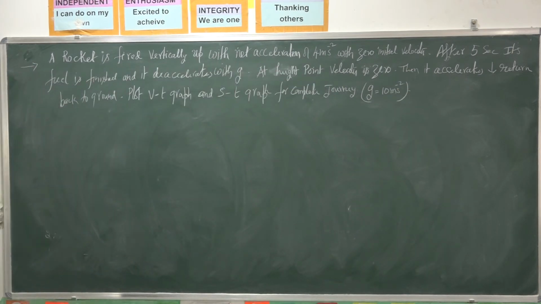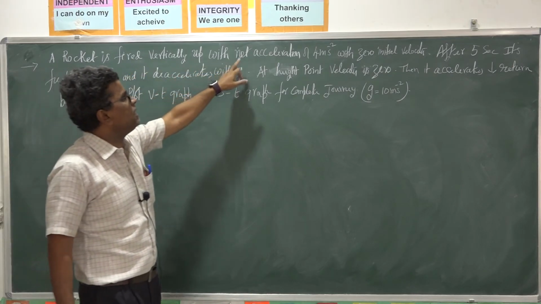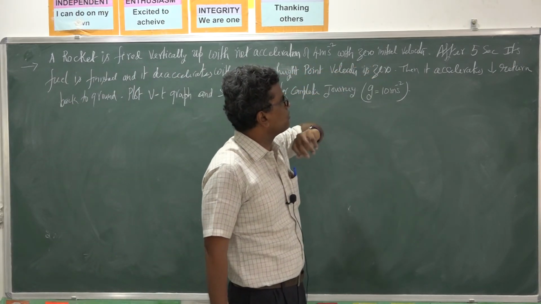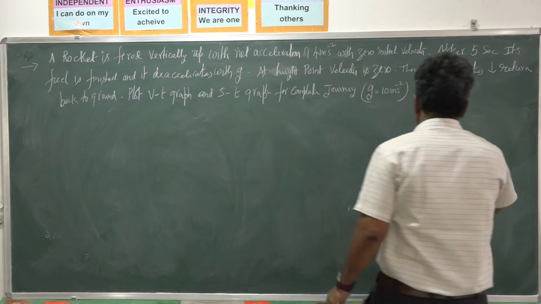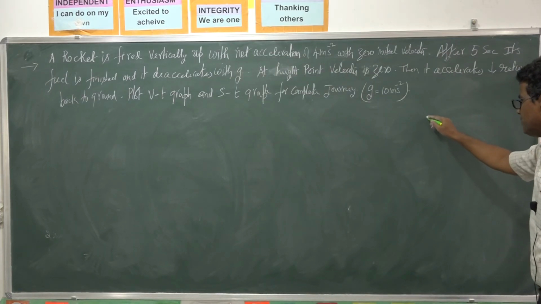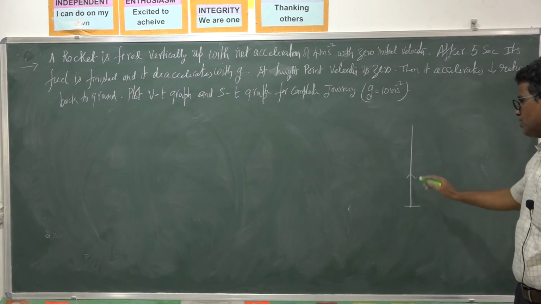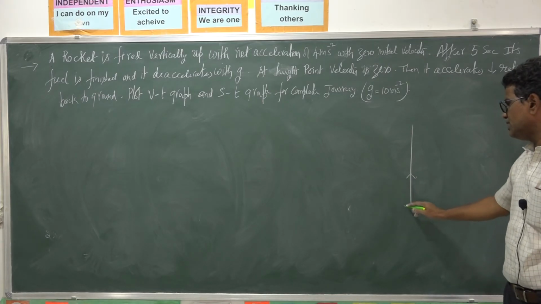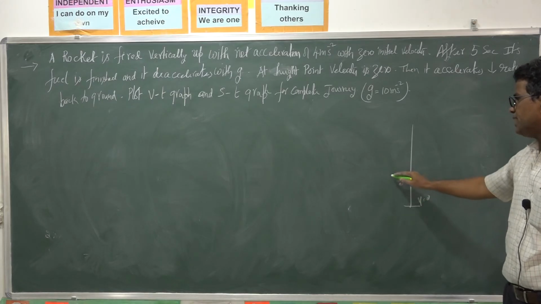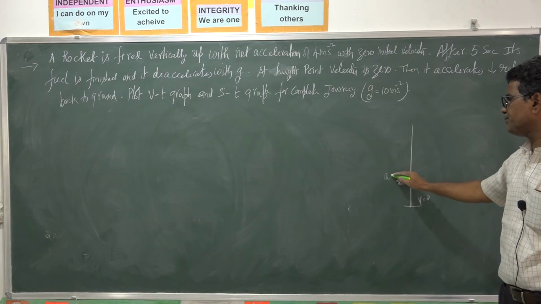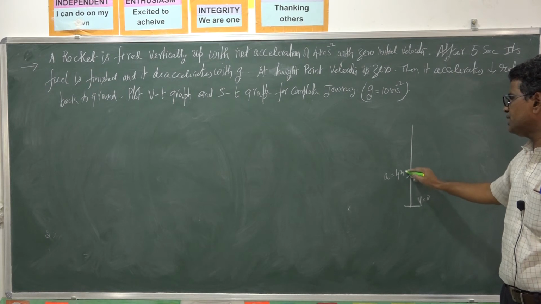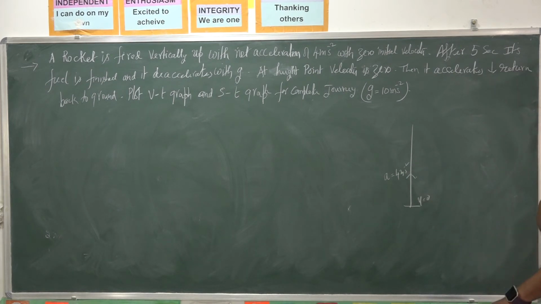Okay, we have to draw ST and VT graphs. A rocket is fired vertically up with the net acceleration 4. So the rocket is fired vertically up from the ground with initial velocity 0. It has net acceleration up of 4 meter second to the power minus 2.